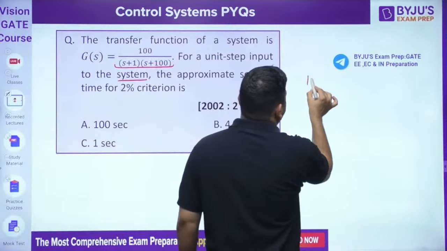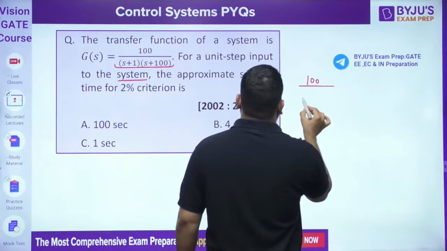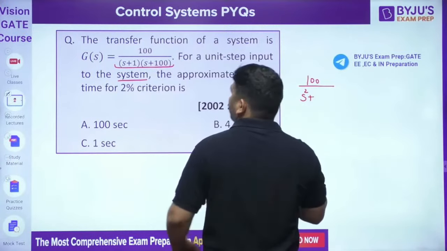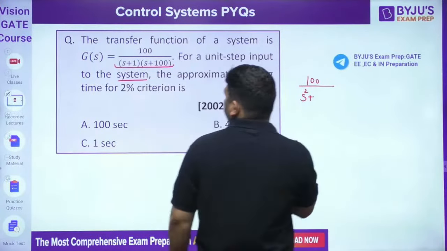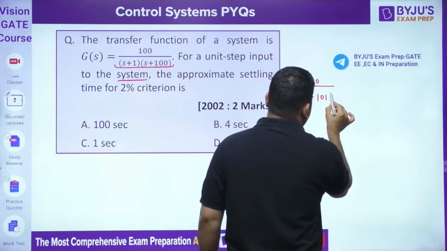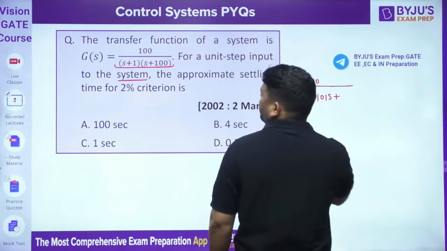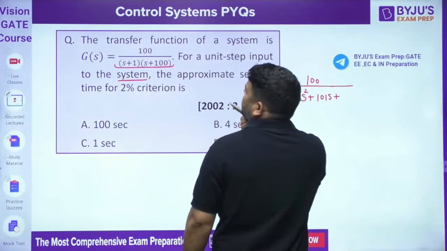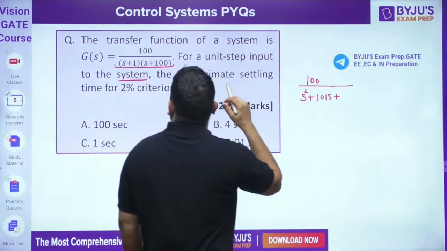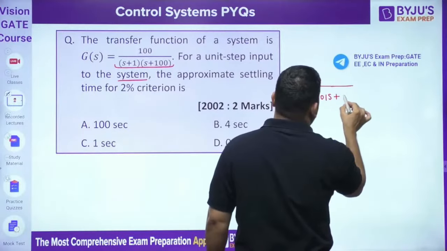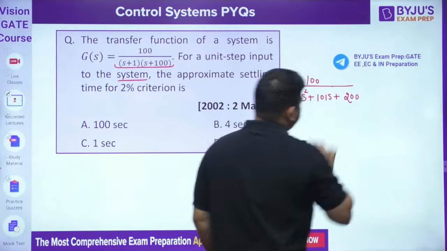So the closed loop transfer function will be 100 divided by s square plus, I'm taking unity feedback, s square plus 101s plus, so G(s) divided by 1 plus G(s)H(s), so that will be 100 plus 100, 200. I think this is correct.